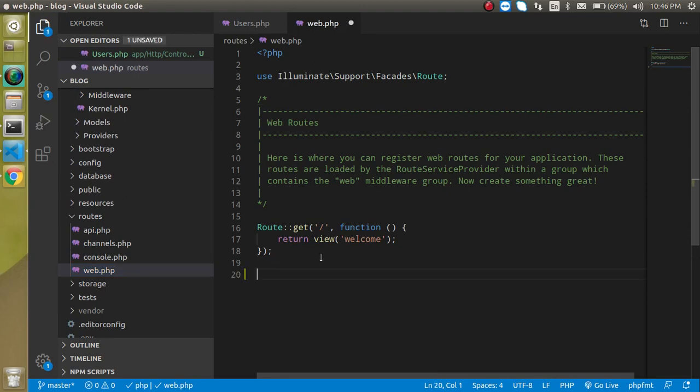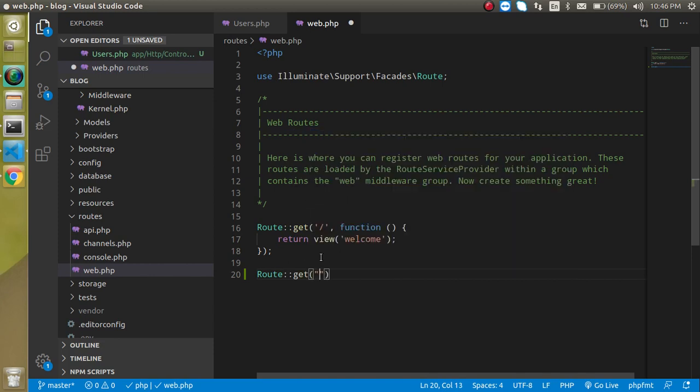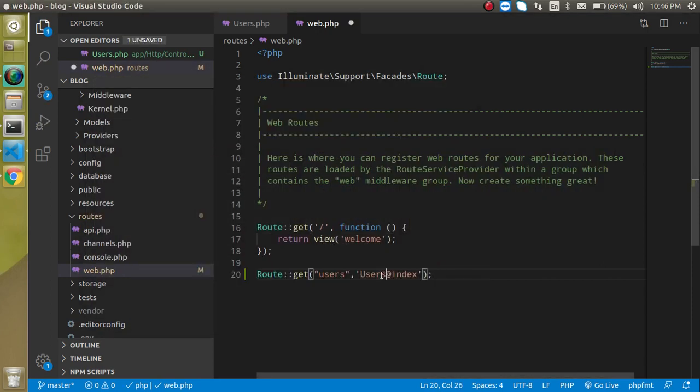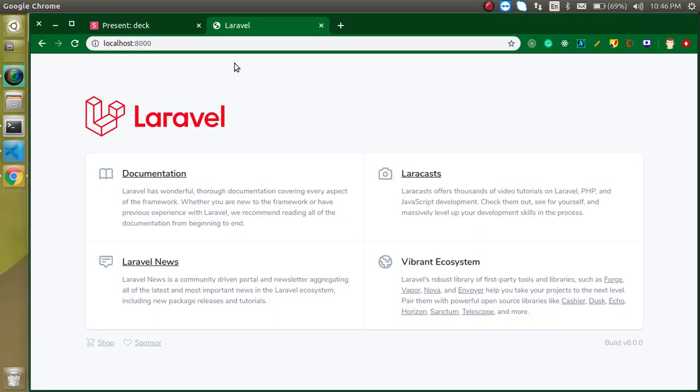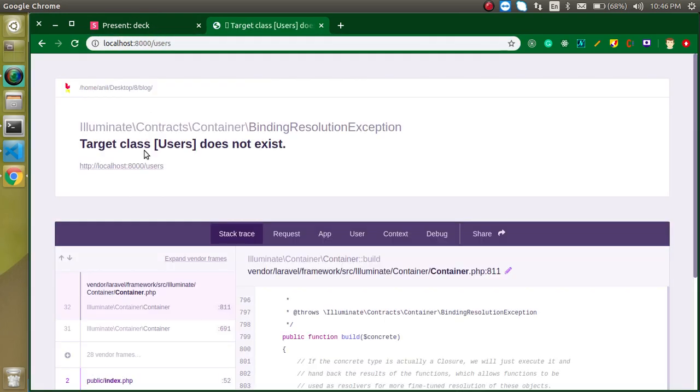In the previous version of Laravel we basically call the syntax like the get function, which has two parameters, one for the URL, like we can put users, and the second parameter for the path of our controller, right? Users@index. So basically this is not a complete path, this is the name of the controller as well as the name of the function, right? Let's make it users. Now if I call it with the users URL, it will give us an error like target class does not exist, right?